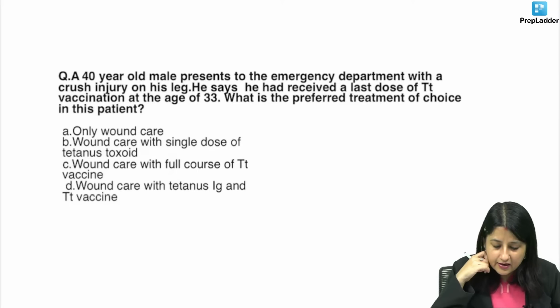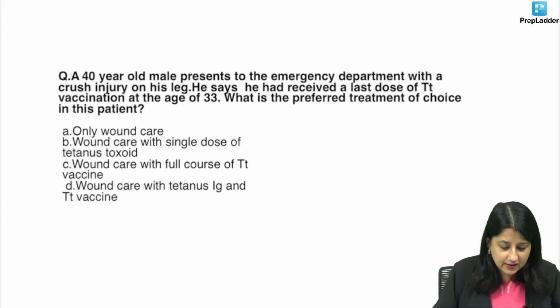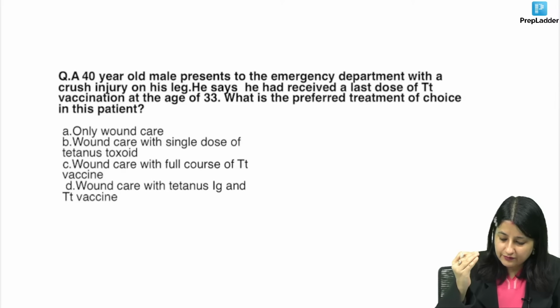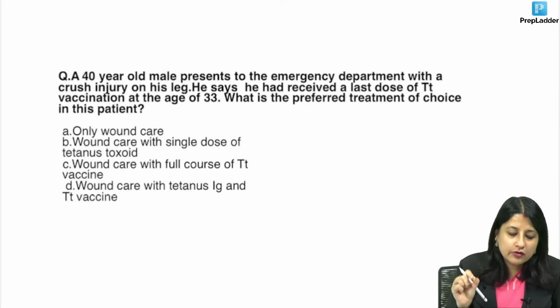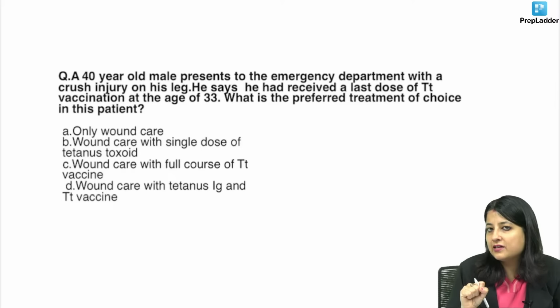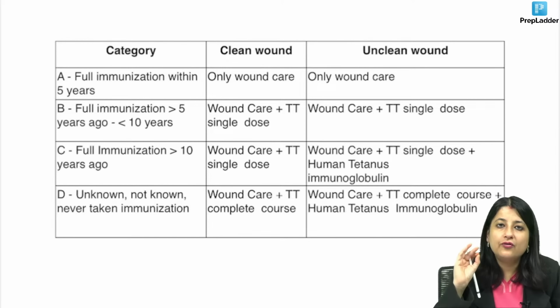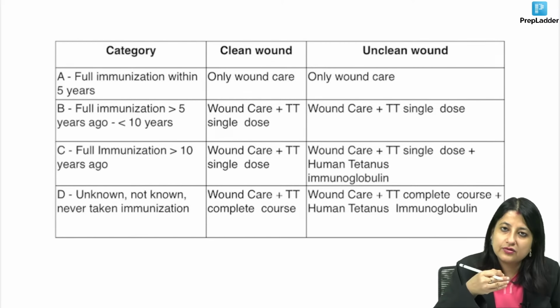So the question is, a 40-year-old male presents to the emergency department with a crush injury on his legs. He says he has received the last dose of TT vaccination at the age of 33. What is the preferred treatment for this patient? Now, if you remember, whenever we talk about tetanus, you have to divide the wounds into 4 categories, and you have to look at whether it's a clean wound or unclean wound. So let's look at this again. What is category A? Full immunization the person has received within 5 years. Whether clean or unclean, only wound care.